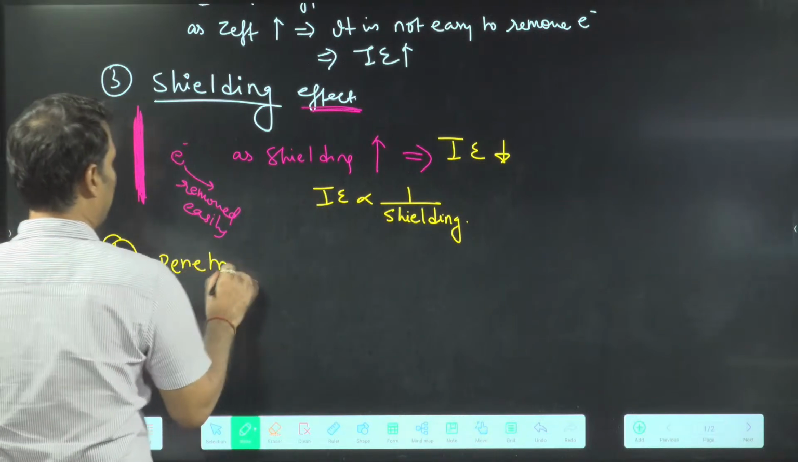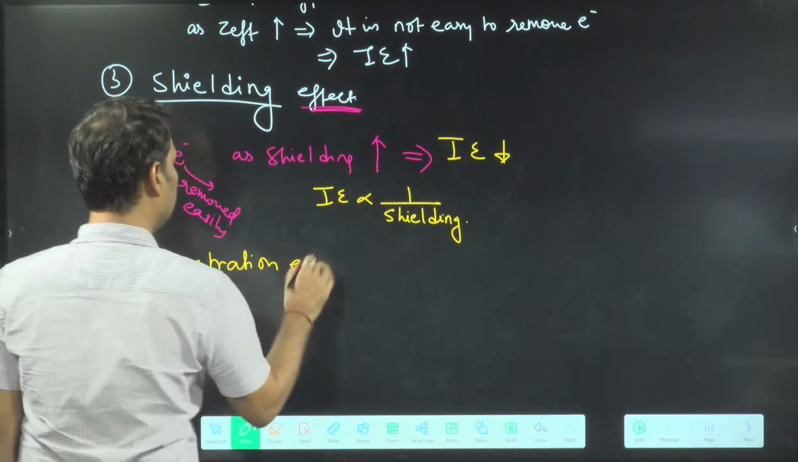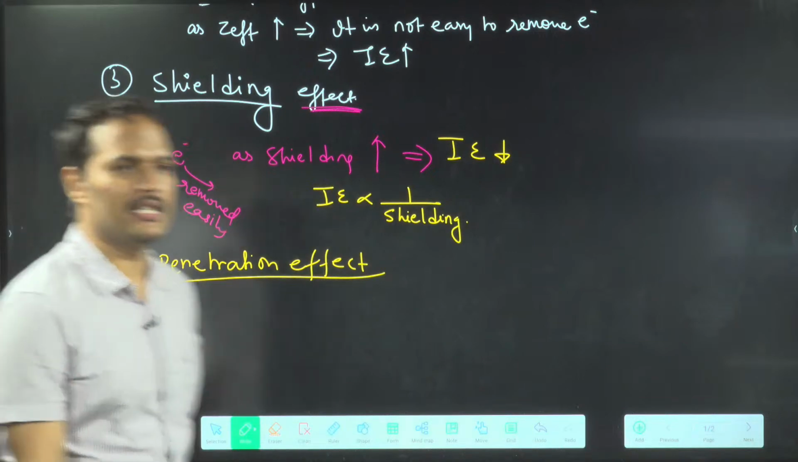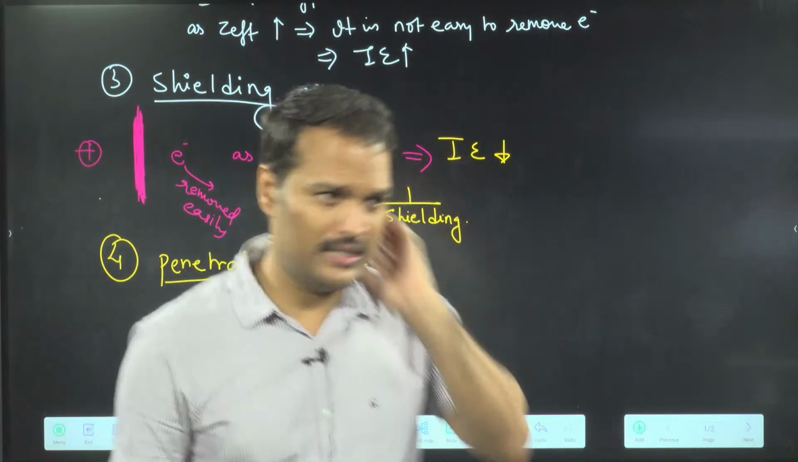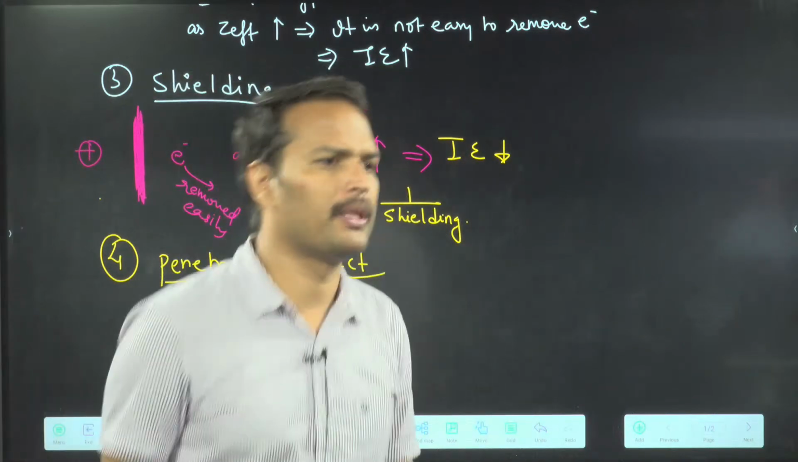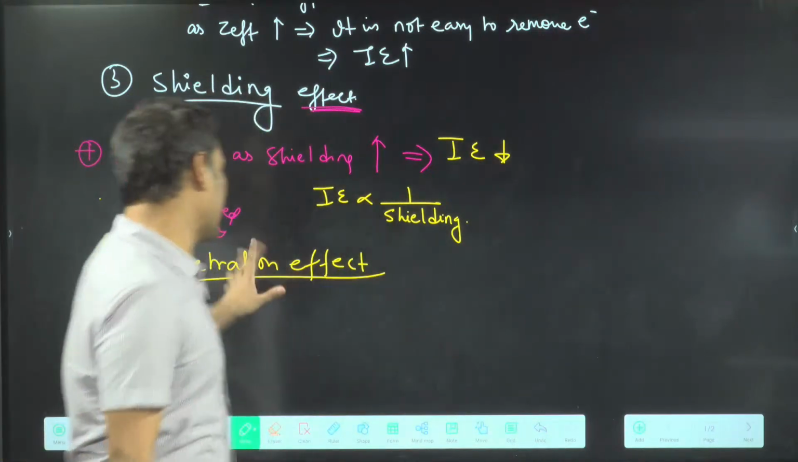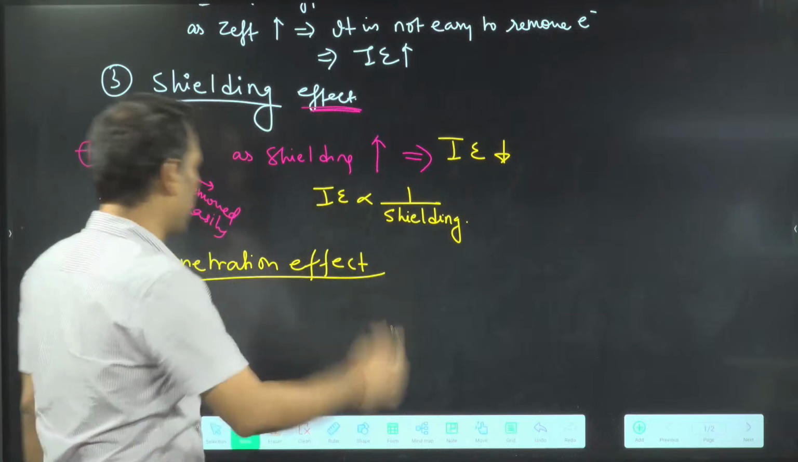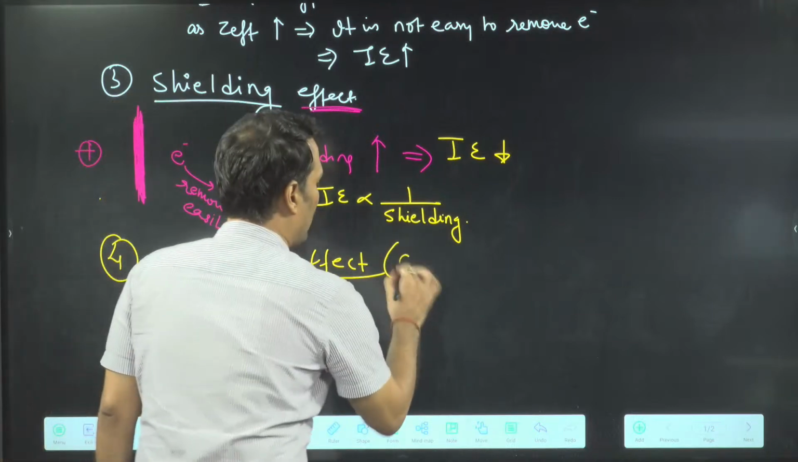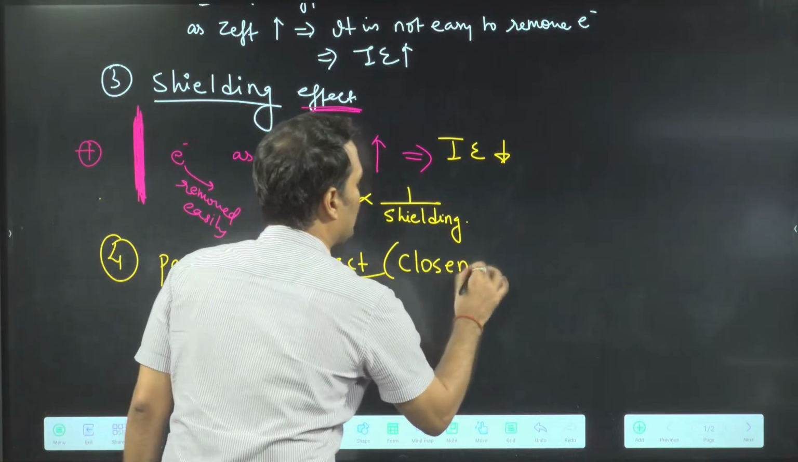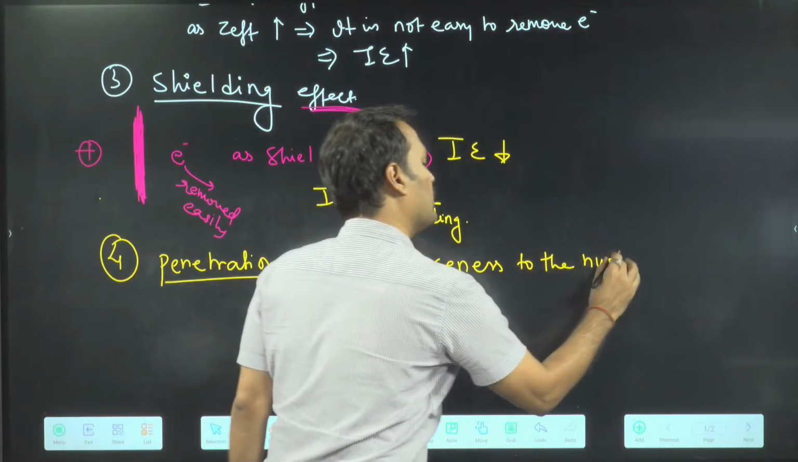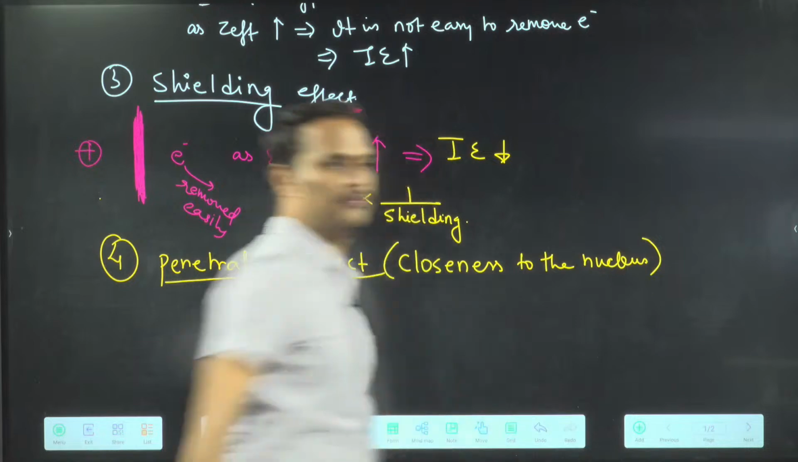Now come to the fourth point. Fourth point is penetration effect. What is this penetration effect? So simple, we have to understand the first logic. Penetration effect means what? Inside. Inside means what? Simple logic is closeness to the nucleus. Closeness to the nucleus. Simple.